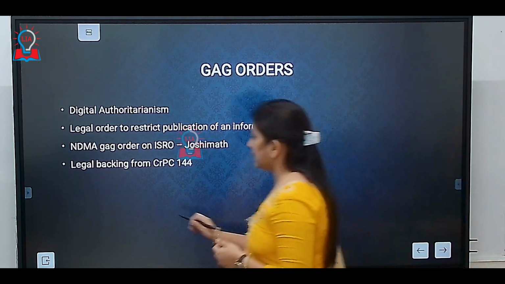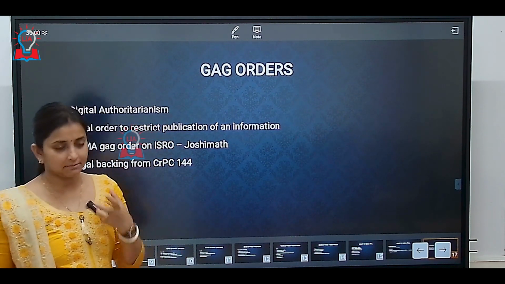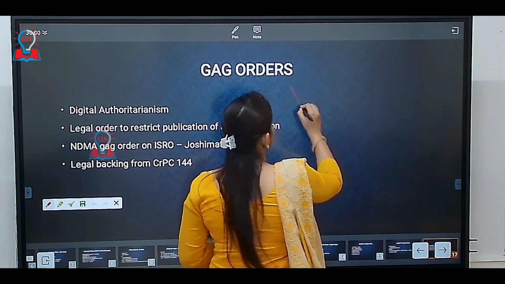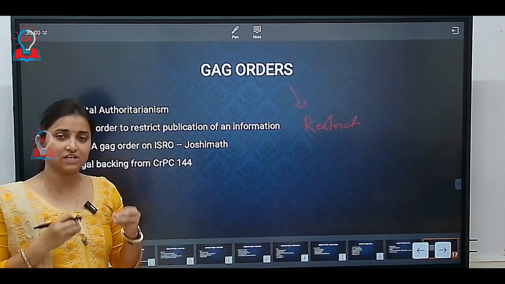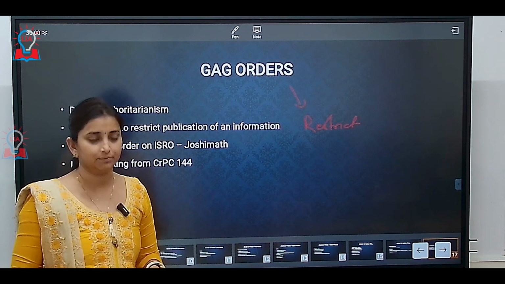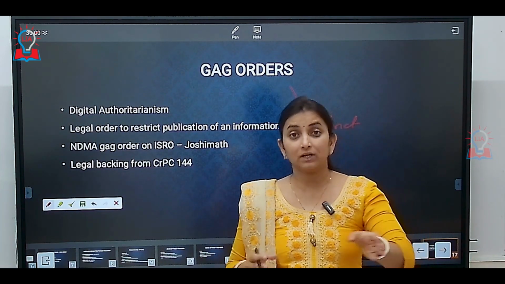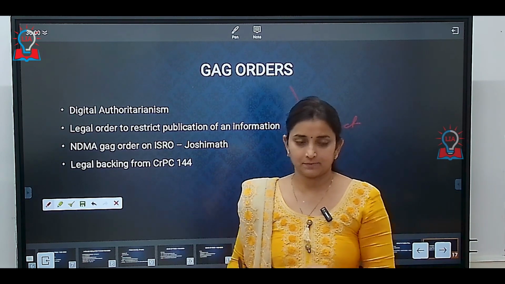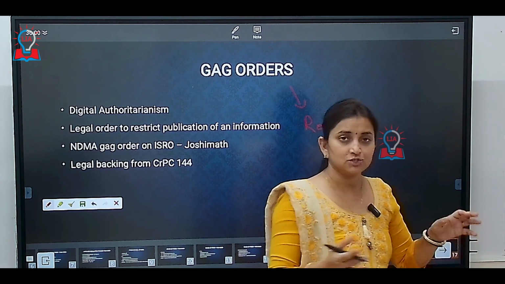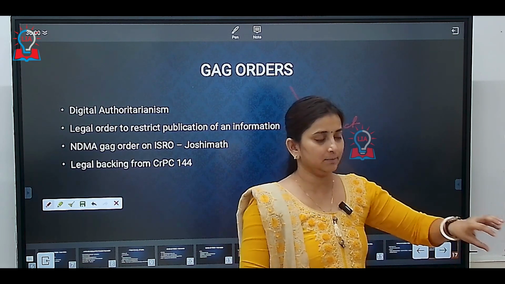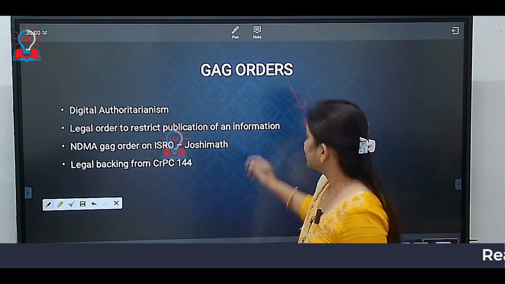A gag order is actually a restrictive order imposed by legal authorities. It can be a government executive order under which media is not allowed to furnish any information related to a particular issue. Usually, a gag order is imposed to prevent any kind of chaos. Let's say there is some kind of riot and it is leading to sudden spreading of fake news. The government can impose a gag order. Media is not allowed to furnish any information, and all the information will be communicated by the government itself. So that is a gag order.